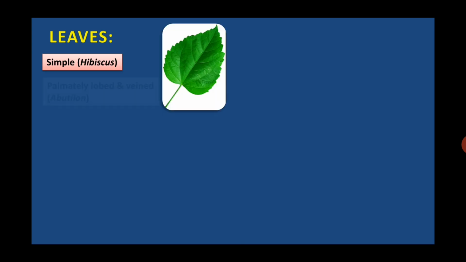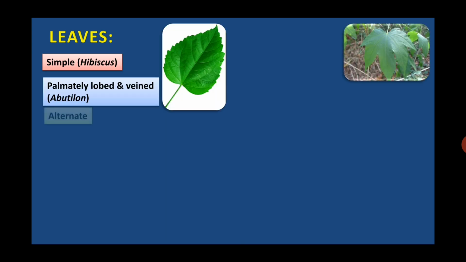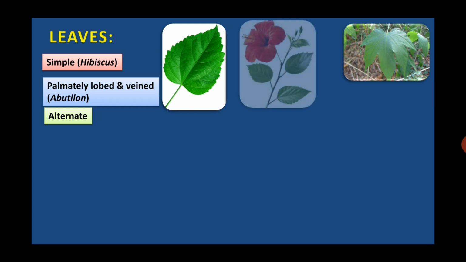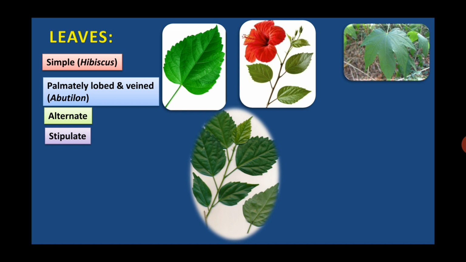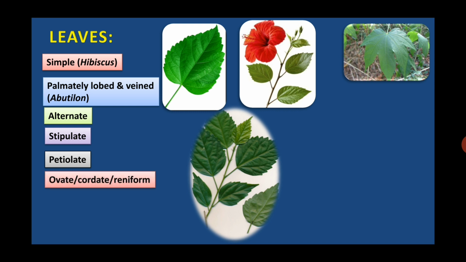Leaves are simple in hibiscus, palmately lobed and veined in abutilon. This is palmately lobed and even the venation is also palmate. Phyllotaxy is alternate, that means single node is having single leaf. Stipulate leaves are having stipules at the base of petiole. Leaves are petiolate, means having stalk.